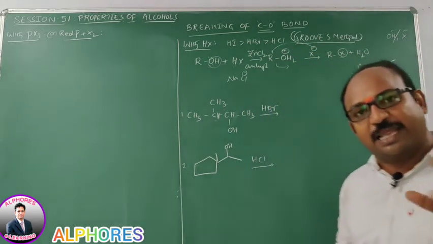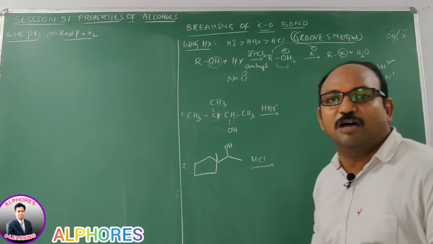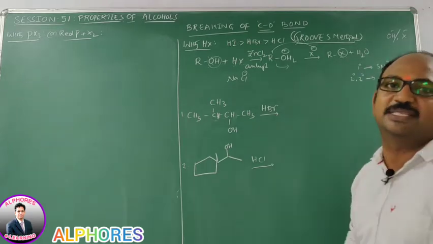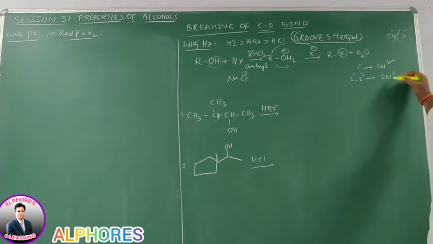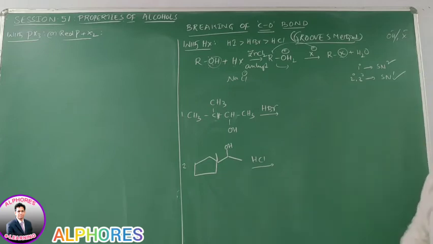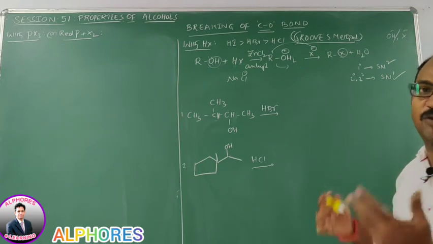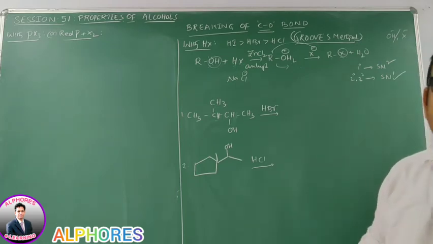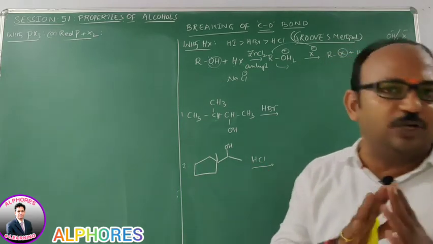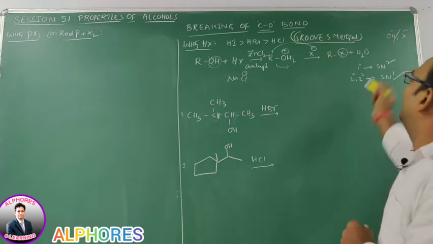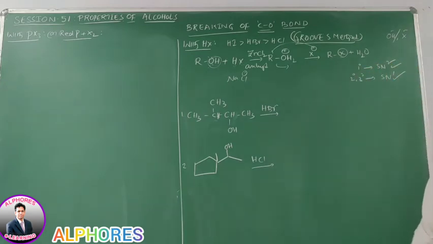That carbocation can be stabilized, so the mechanism proceeds via SN1. Whereas in case of primary alcohols, the SN1 mechanism is not possible because carbocation formation does not take place, hence it proceeds via the SN2 mechanism.